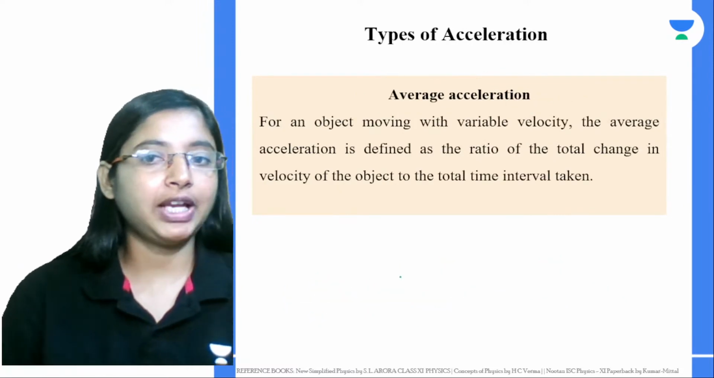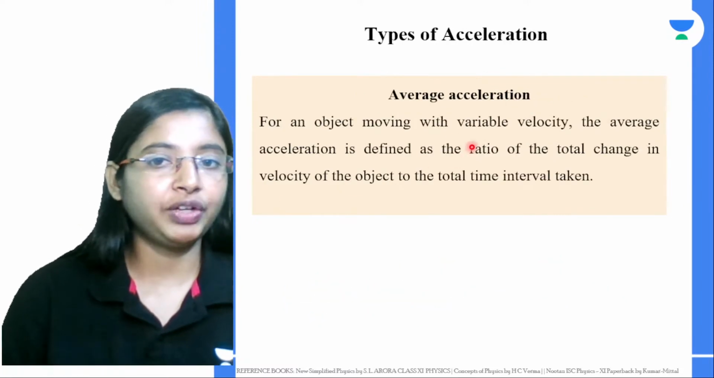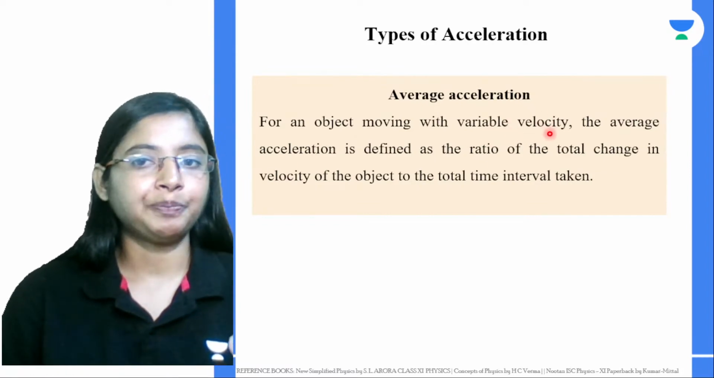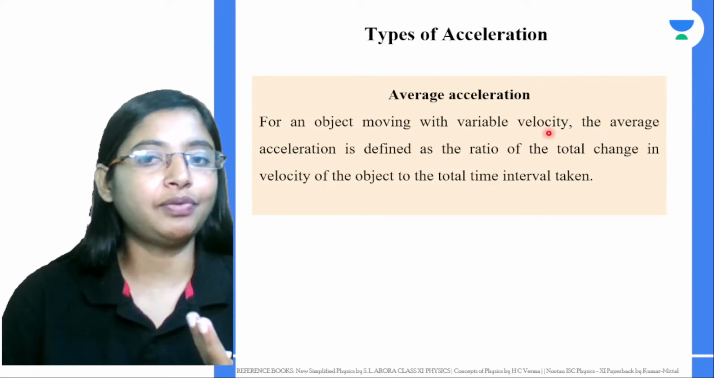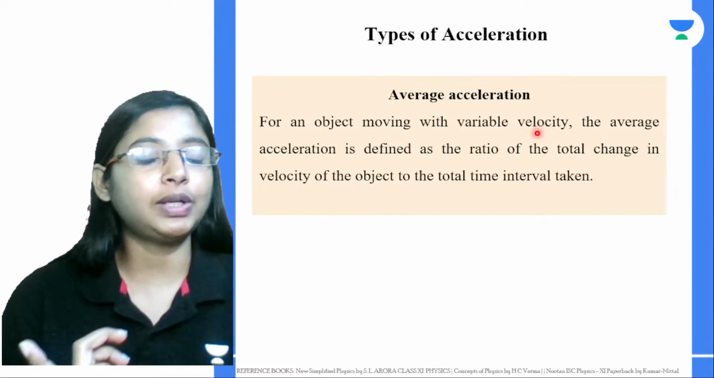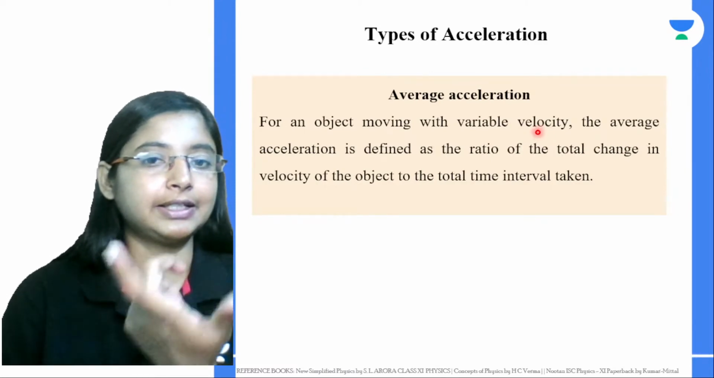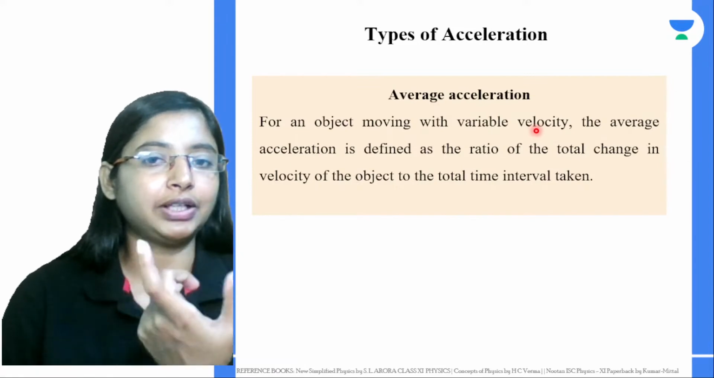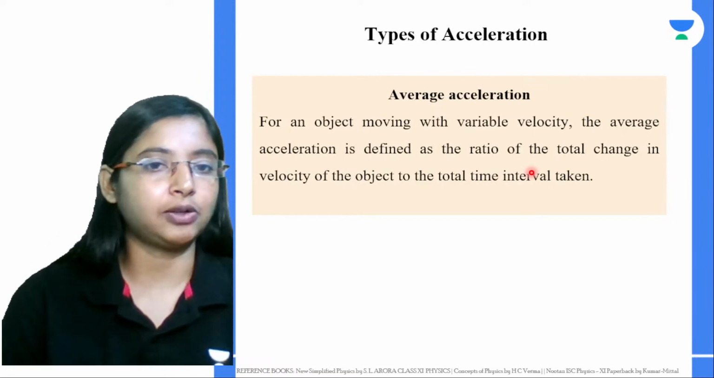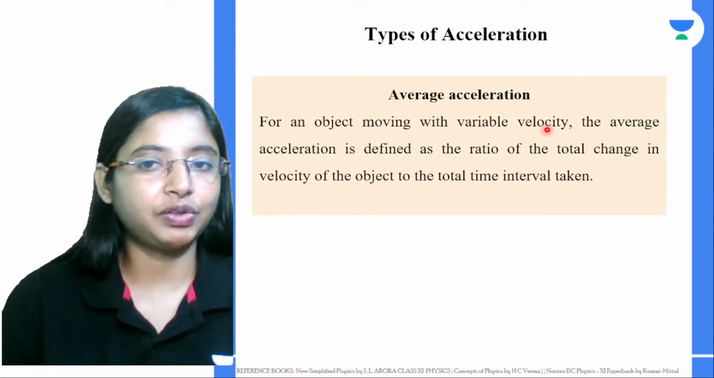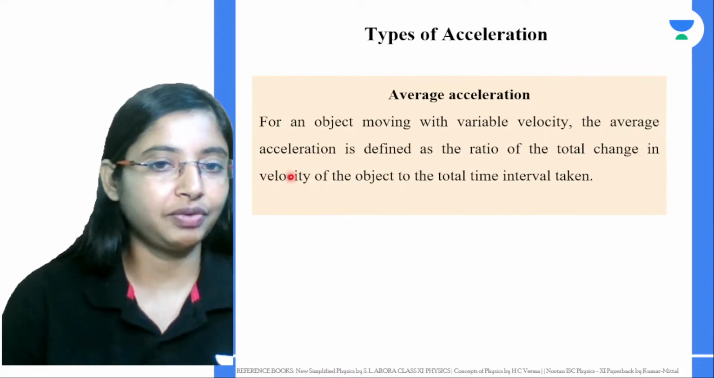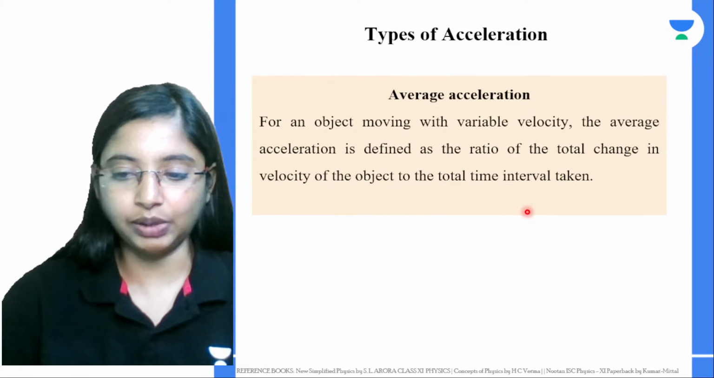Now, an object moving with variable velocity covers unequal displacement in equal intervals of time, or there is a change in direction. Both can also happen. For an object moving with variable velocity, the average acceleration is defined as the ratio of the total change in the velocity of the object to the total time interval taken.